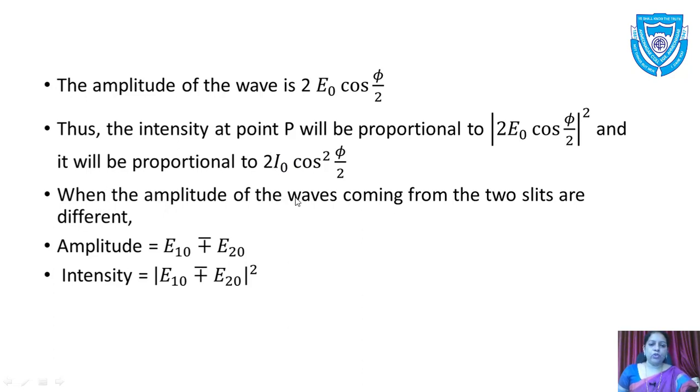When the amplitude of the waves coming from the two slits is different, then we have amplitude equal to E10 plus minus E20, and as we know that intensity is proportional to the square of amplitude, therefore intensity is proportional to mod of E10 plus minus E20 whole square. You may note down all this.